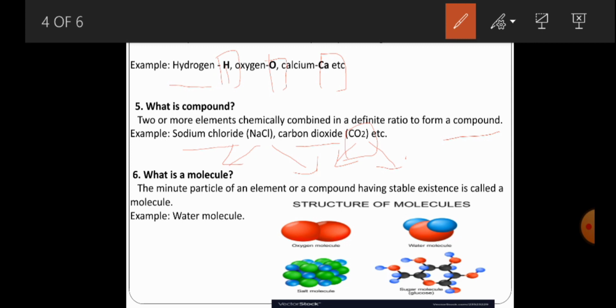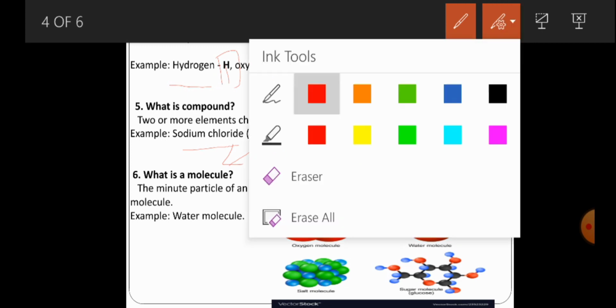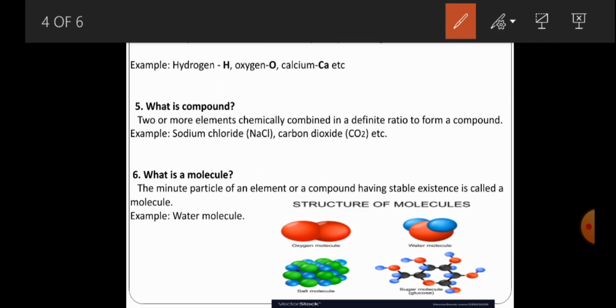Similarly, next coming to molecules. What are molecules? Observe the picture here. This is the structure of molecules. This is a salt molecule, this is an oxygen molecule, this one is a water molecule, and this one is a sugar molecule.